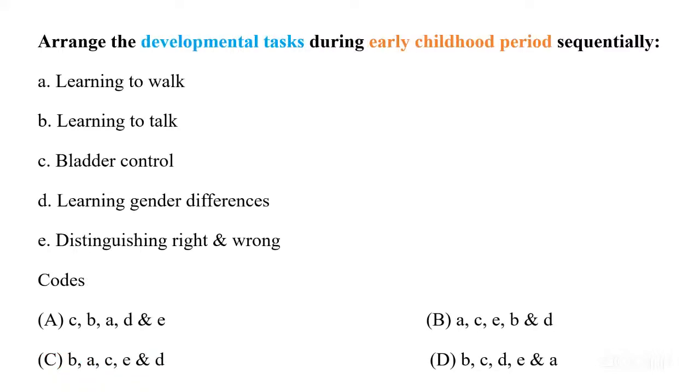Now arrange the developmental tasks during the early childhood period in sequence. Learning to walk, learning to talk, bladder control, learning gender differences, and the last is distinguishing between right and wrong. So, I have told you to be careful with developmental tasks. They are going to give you questions from there. This is the practice one.